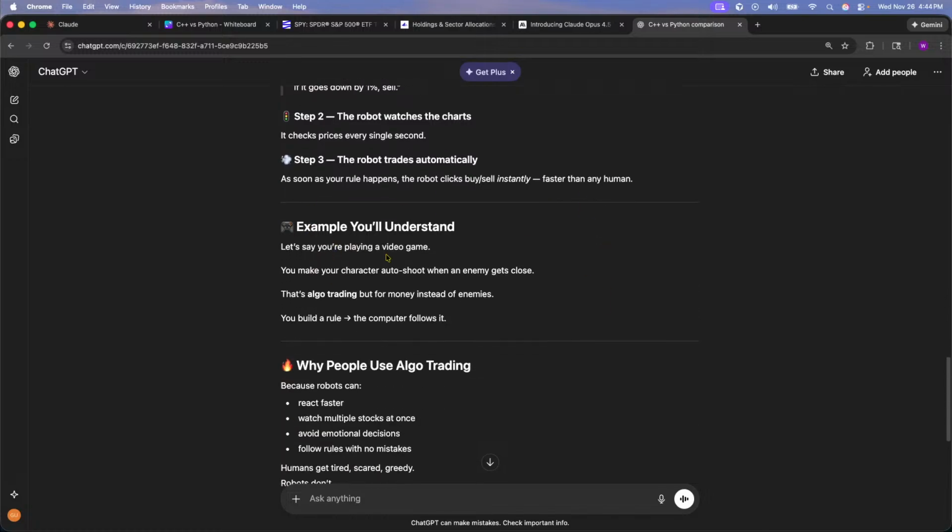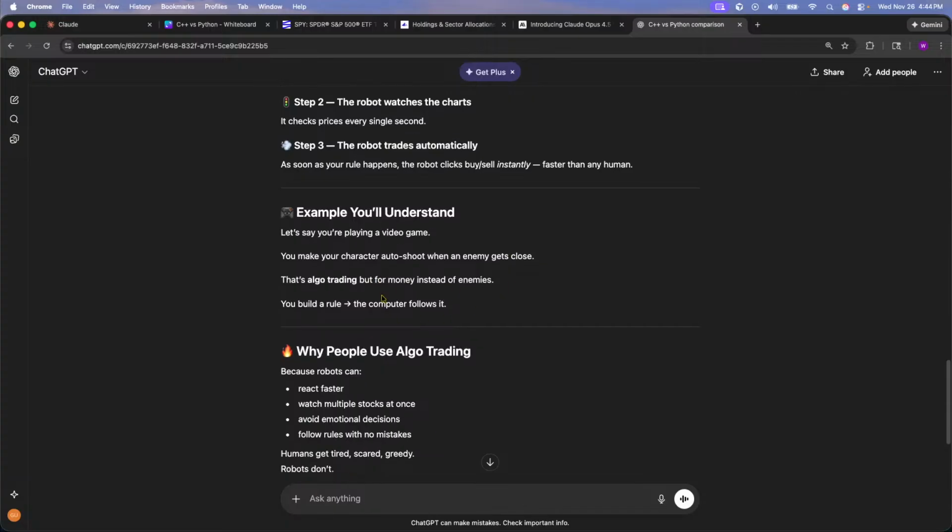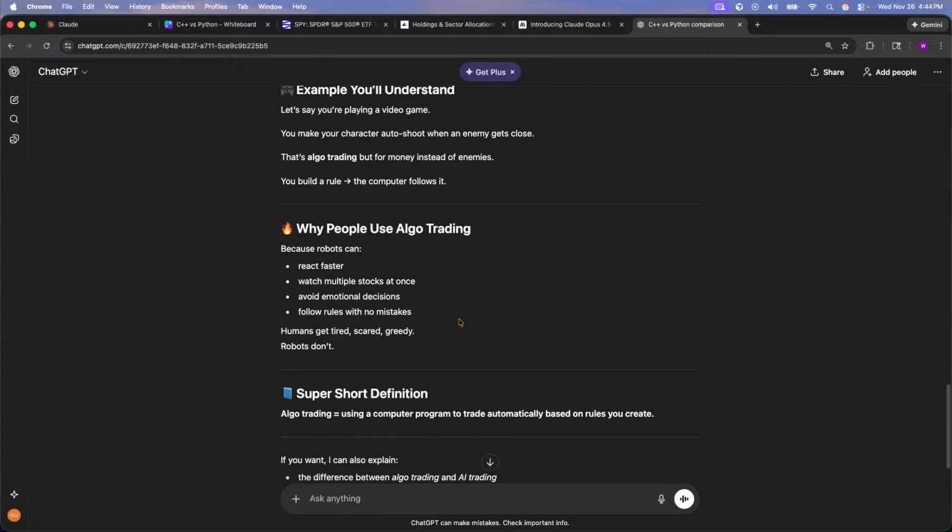Example to understand. Let's say you're playing a video game and you make a character auto shoot when you see an enemy. That's kind of cool. Everybody playing Call of Duty would be like, bro, I want this mod. Auto shoot when the enemy gets close. That's algo trading, but for money instead of enemies. You build a rule, the computer follows it.